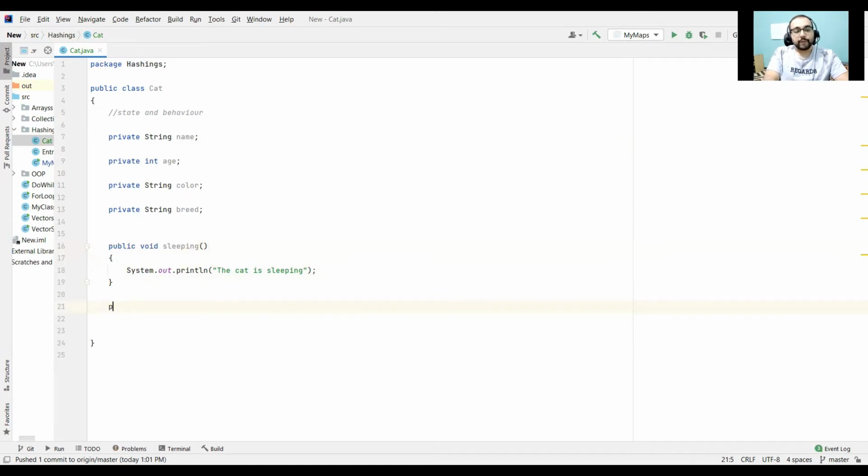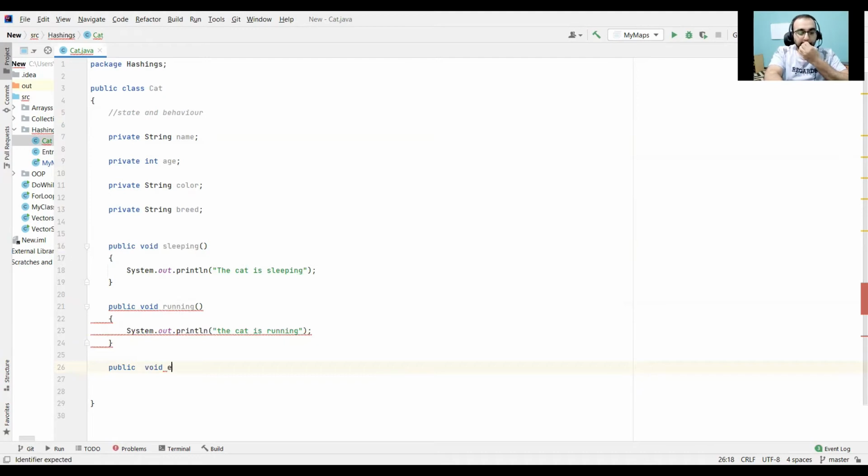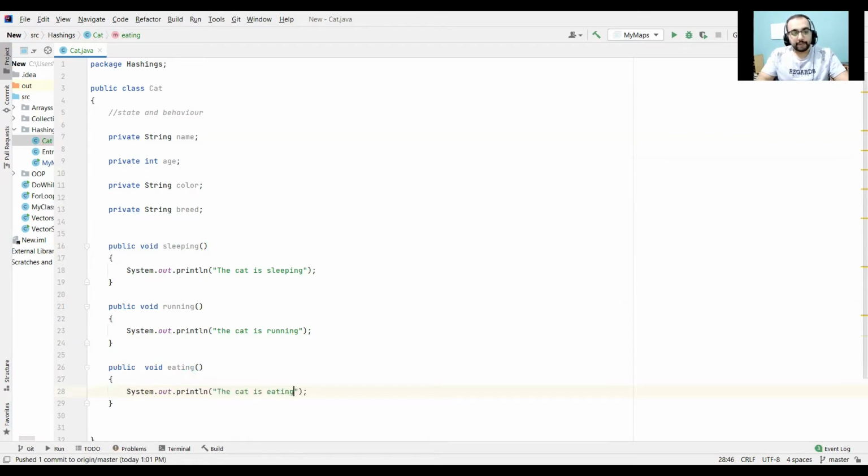And then we have public void running, and eating. All these things are basically defining the class object, the state and behavior.